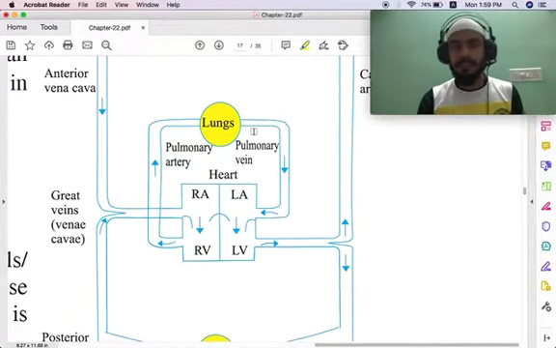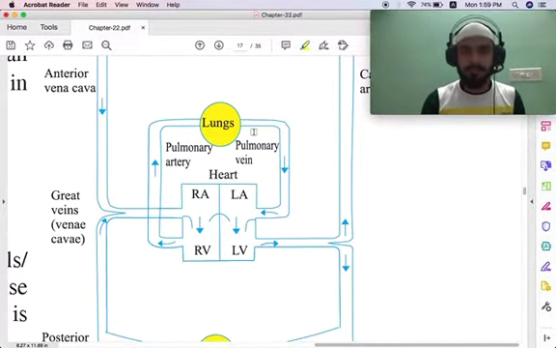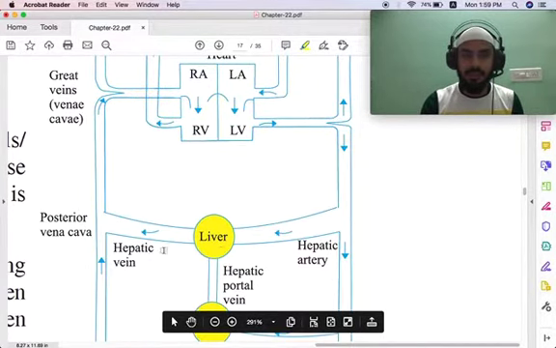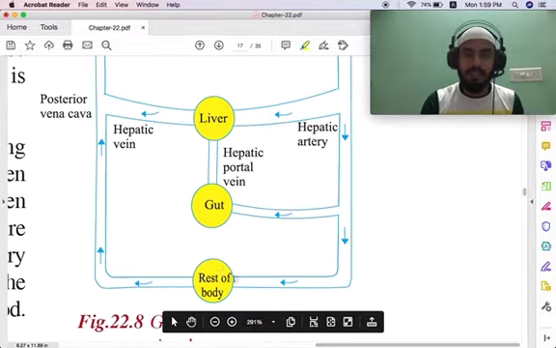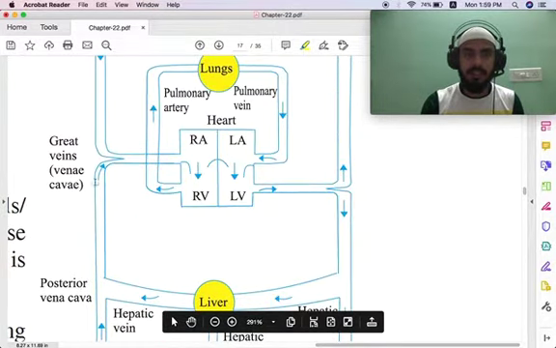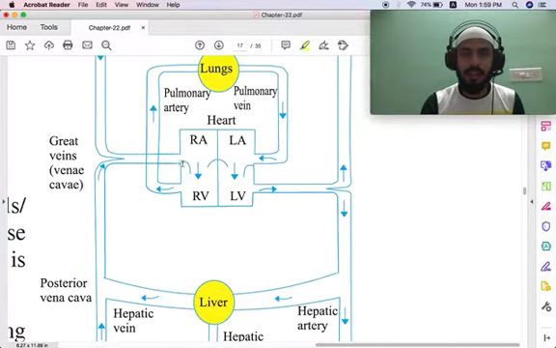In our lungs, we inhale and take up oxygen and we exhale carbon dioxide. So the oxygen is present here. The blood that is coming from other parts of the body, from the liver, from the gut, the rest of the body, everywhere, comes here. It goes to the right atrium, and it pushes the blood to the right ventricle.